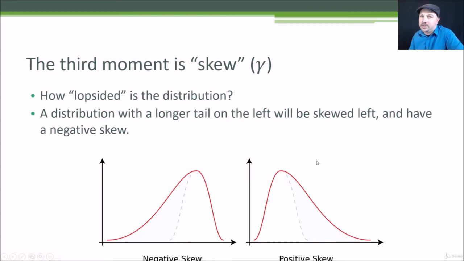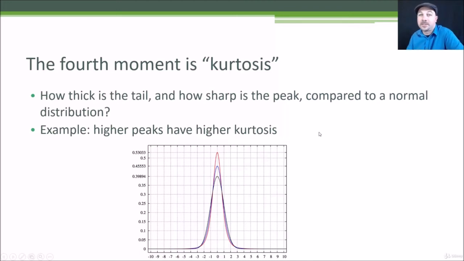So that's all skew is. It's basically stretching out the tail on one side or the other. And it is a measure of how lopsided, how skewed a distribution is. The fourth moment is called kurtosis. Wow, that's a fancy word. All that really is, is how thick is the tail and how sharp is the peak. So again, it's a measure of the shape of the data distribution.